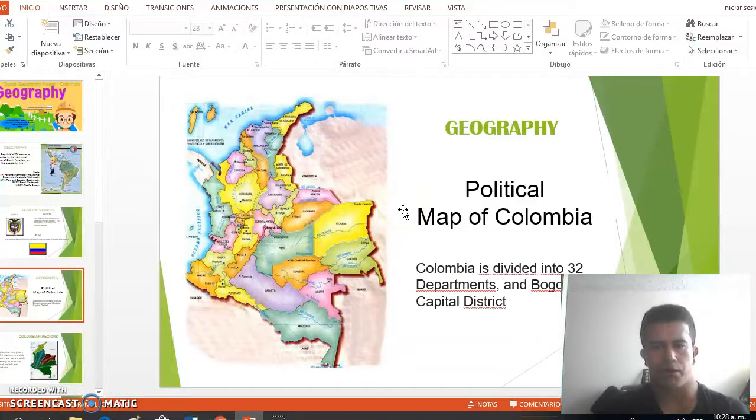When it comes to the political map of Colombia, you can see that Colombia is divided into 32 departments, and Bogota is the capital. Here is Bogota.